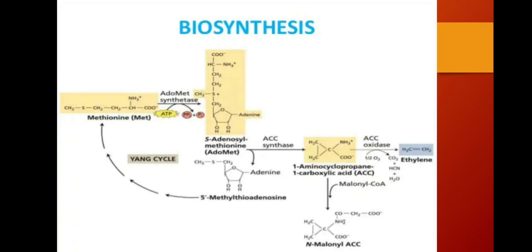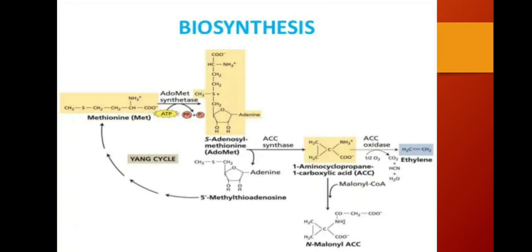Next, biosynthesis is important. One thing to remember is that the precursor for ethylene is methionine. The amino acid methionine is the precursor for ethylene. When methionine reacts with SAM synthetase, ATP is consumed and converted into inorganic phosphate, giving rise to SAM, that is S-adenosyl methionine.